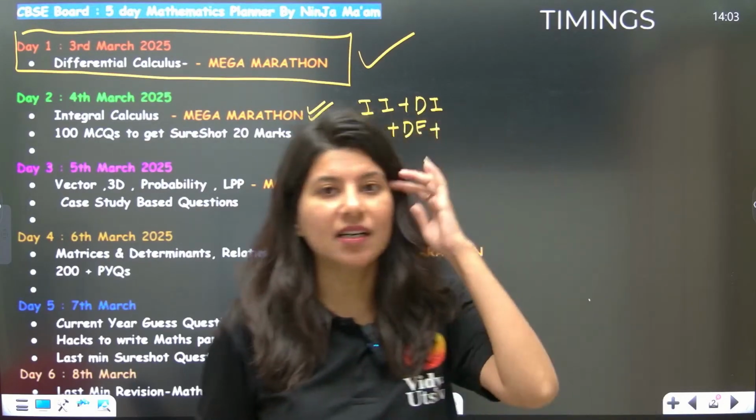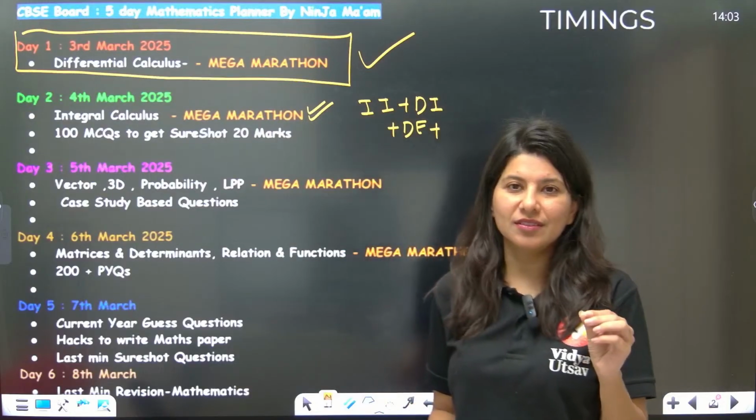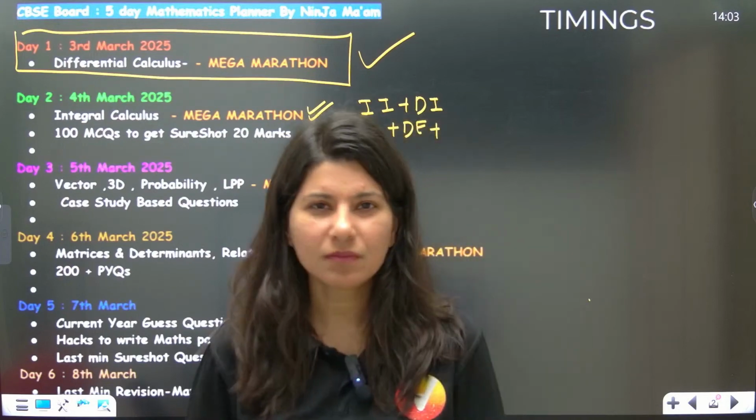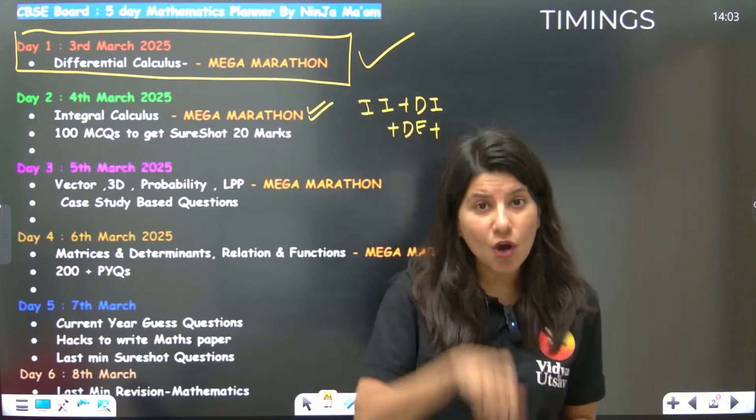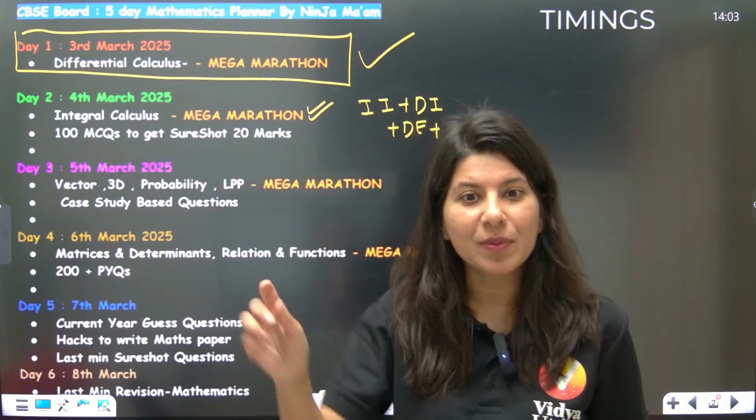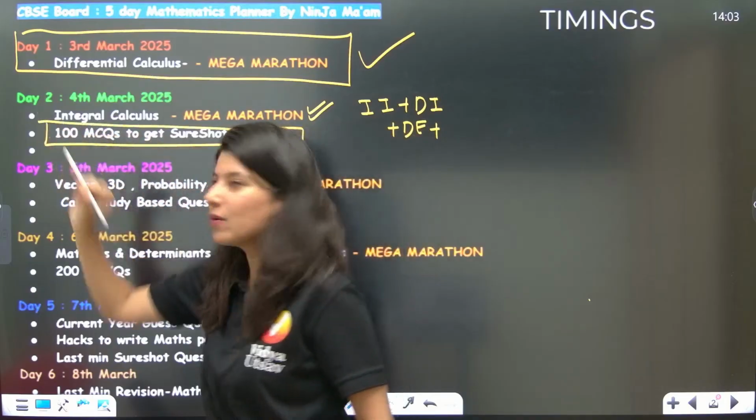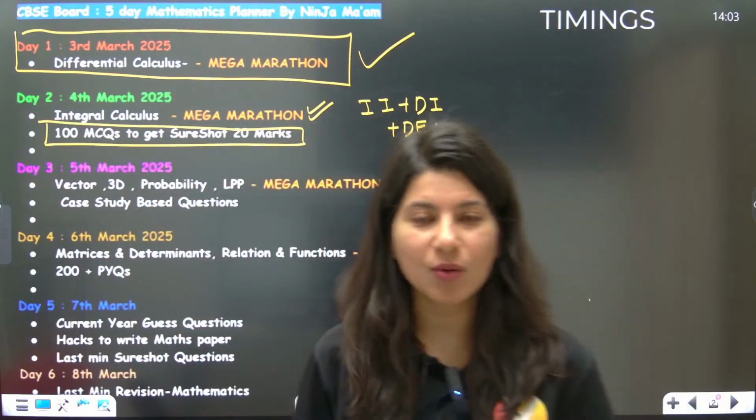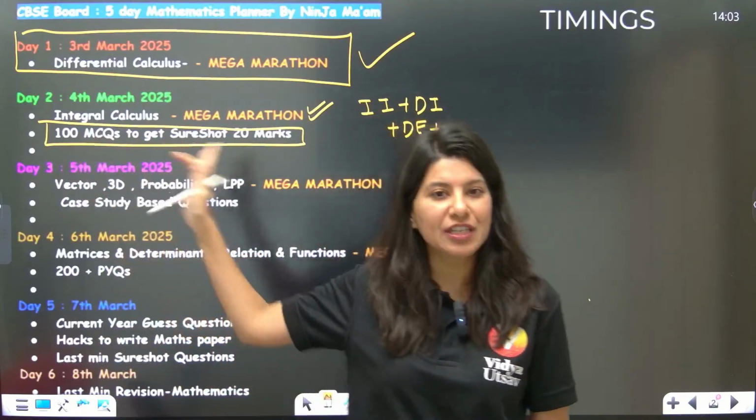So complete integral calculus. If at all we are not able to finish area under curve today, I'm not going to take more time on it. If not today, I will include it tomorrow, because today we have 100 MCQs also. I want this session to get started by 6 o'clock, and by 8 o'clock we'll be able to finish these 100 MCQs.